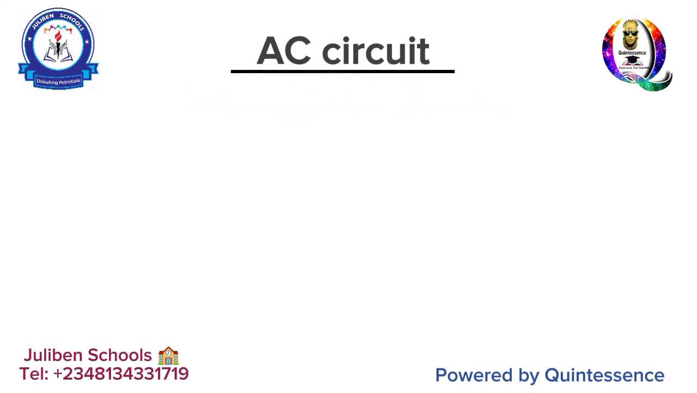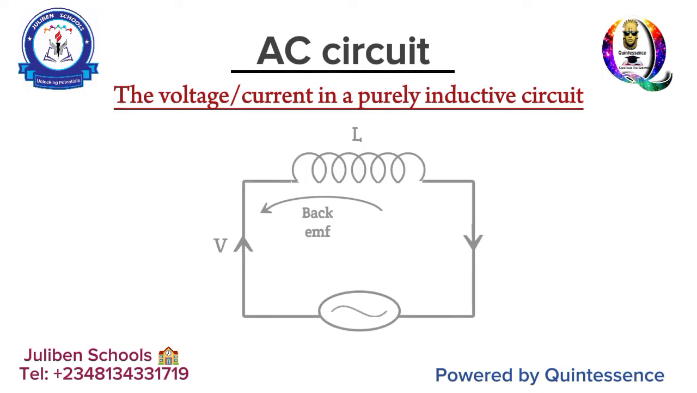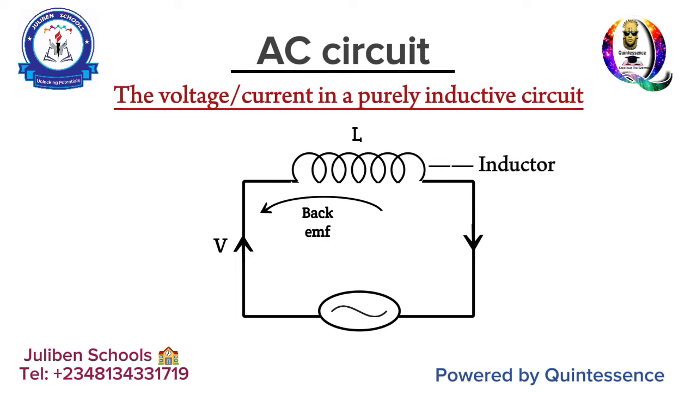So that takes us to the sixth fact, which is the voltage or the current in a purely inductive circuit. Of course, as we have already displayed, a purely inductive circuit is a circuit that contains only an inductor connected to an AC source. And for you to calculate the amount of voltage in such a system is a little bit technical. Now, why is it technical? Because an inductor is simply a coil that has been wound into several turns, then connected to an AC source.